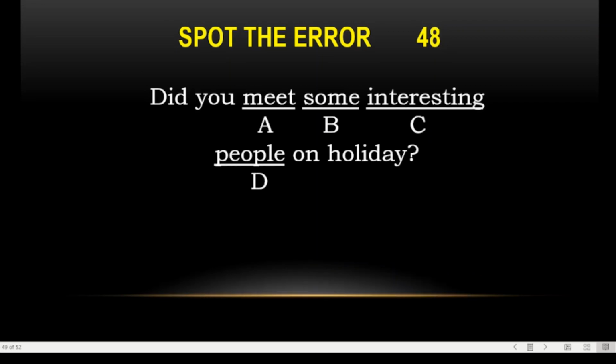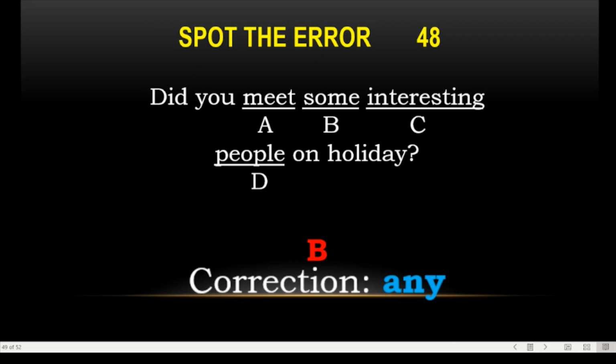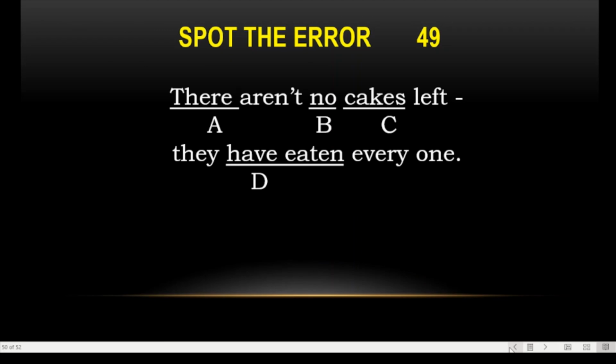48. Did you meet some interesting people on holidays? Yes, you met them? That is any. Did you meet any interesting people on holiday? When you are asking a question, you have to use any, not some. In the answer you can see, yes, I met some interesting people. There and any cakes left, they have eaten everyone, they ate all the cakes; any, so no will not be used, okay.